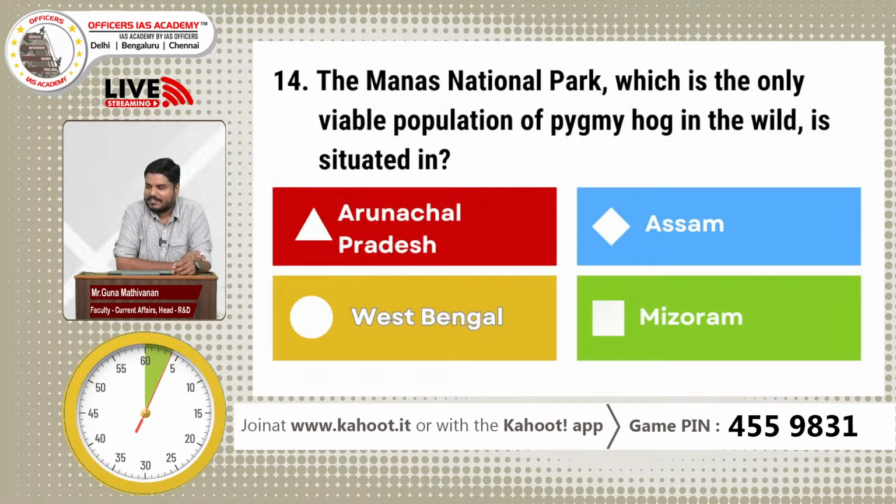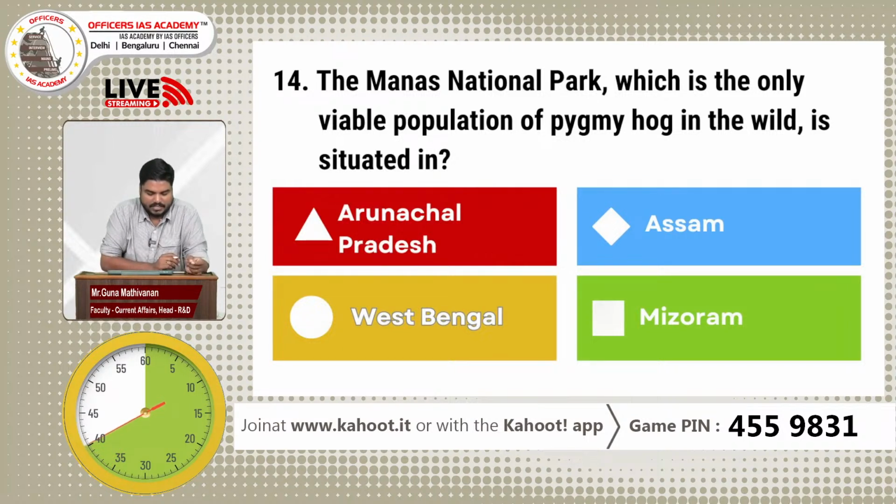So the next question is regarding Manas National Park. Manas National Park, which is the only viable population of pygmy hog in the wild, is situated in which state? Arunachal Pradesh, Assam, West Bengal and Mizoram. The Manas National Park, which is the only viable population of pygmy hog in the wild, is situated in which among the below states? Arunachal, Assam, West Bengal, Mizoram.